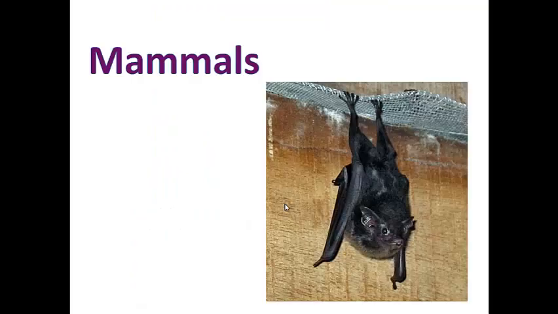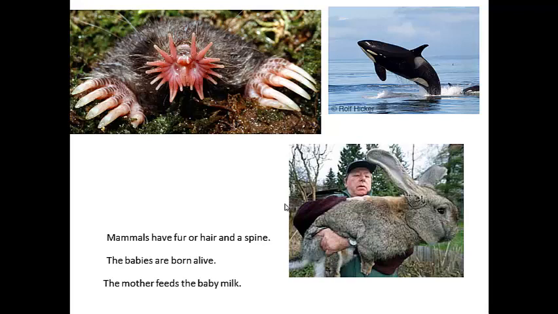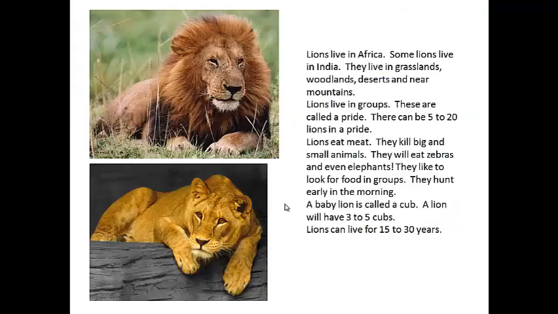Praying mantis. Also mammals vary. We are mammals and we vary. Let's see different animals which belong to the mammal group which vary. Can you see this giant rabbit, the whale, lion and its wife?